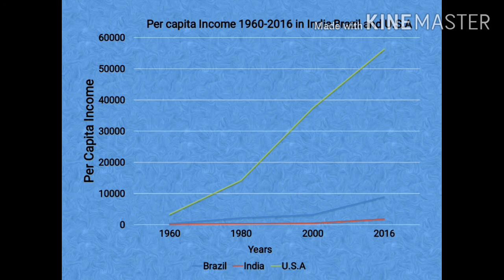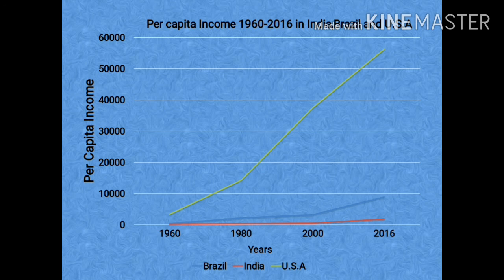Now if we talk about India and Brazil, both the nations are still developing. They are on the path of progress in the field of industrialization, modern technology and education. Now according to the graph, the per capita income of Brazil is more than that of India. And the main reason for it is the massive population of India. The national income of India is more than that of Brazil. But due to the lesser population in Brazil, the per capita income of Brazil is more than that of India.